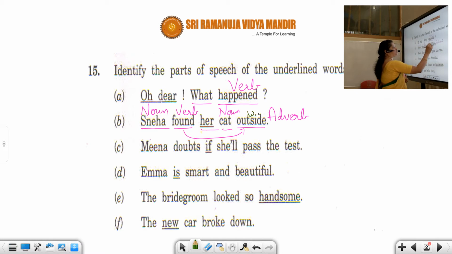Found where? So it is answering the question where? Outside. So it is adverb. Cat, no doubt it is a noun. Her. So now our question is her. Her cat. So we'll have a look into it.